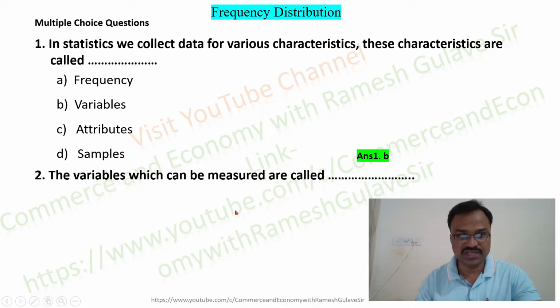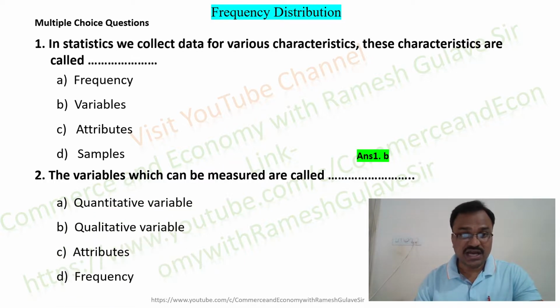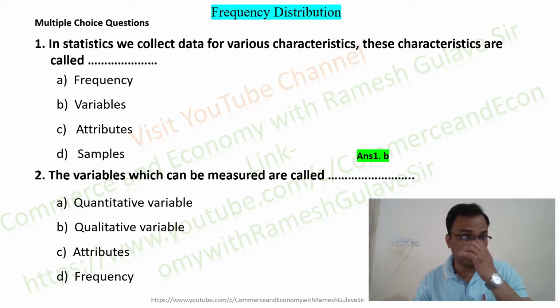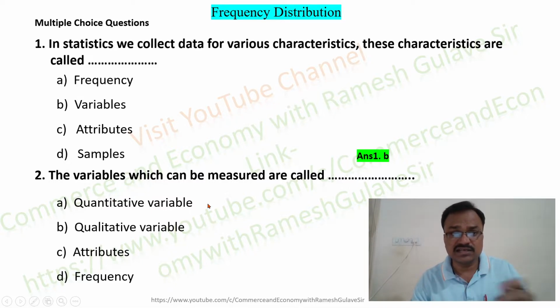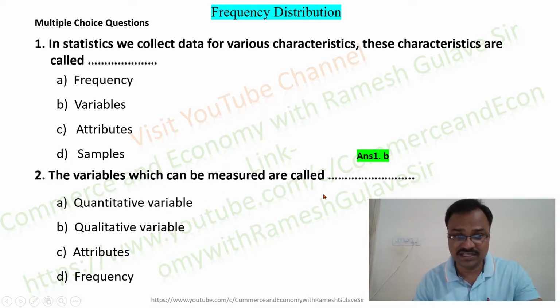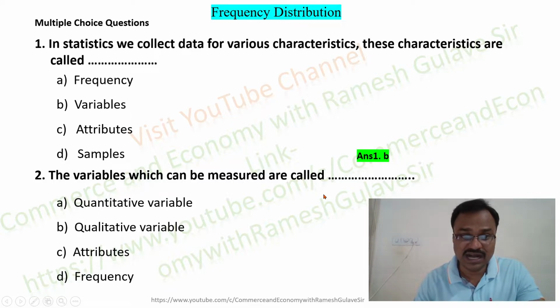Let us move on to the next question, and it says the variables which can be measured are called: options are quantitative variable, qualitative variable, attributes and frequency. Friends, in the first question we discussed that variables are classified as quantitative variables and qualitative variables. So the second question asks us about the variables which can be measured. The variables which can be measured are called quantitative variables. So here option A is the right answer.